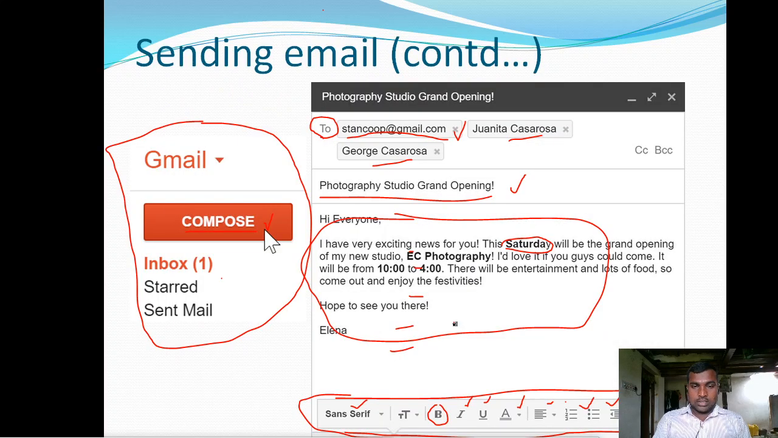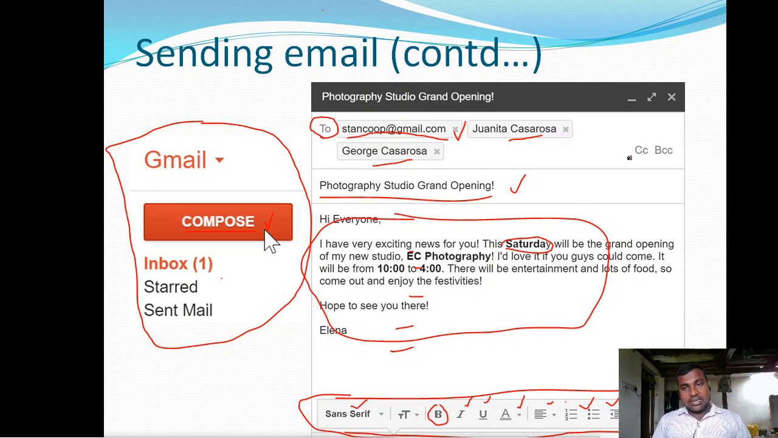And at last, in the bottom of this formatting options, we have an option called send. If you click on that send, then a message will be sent to these three email IDs, these three receivers, with this message.